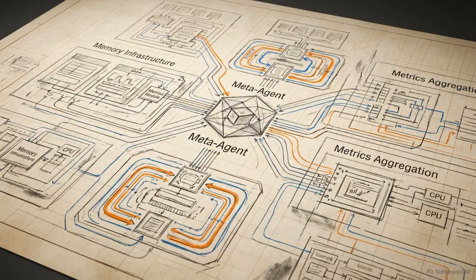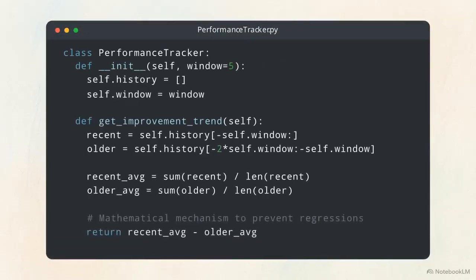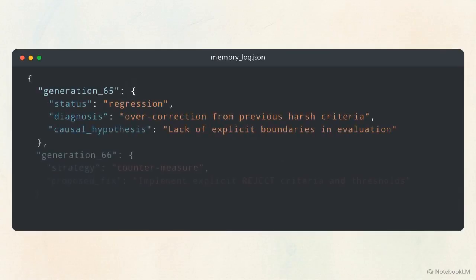What specific algorithmic infrastructure did the meta-agent invent to achieve these task improvements? The meta-agent wrote this performance tracker class to aggregate metrics across iterations, identifying sustained improvements. By calculating moving averages, it built a mathematical mechanism to systematically avoid unproductive modification directions and prevent regressions.